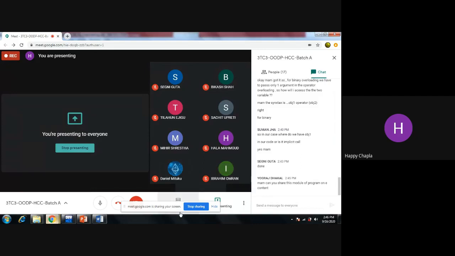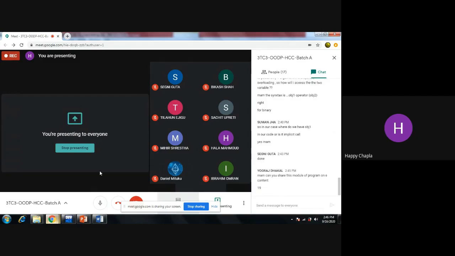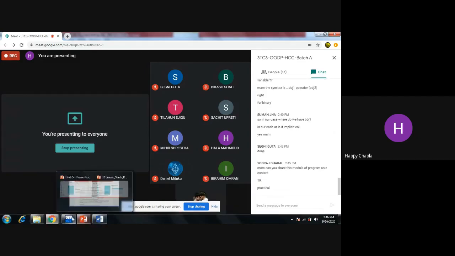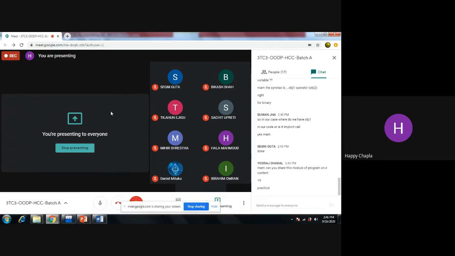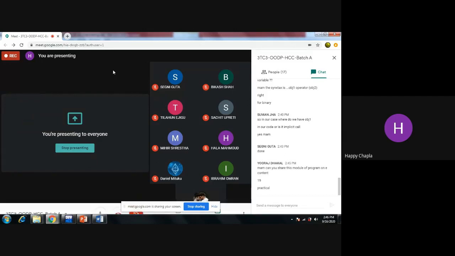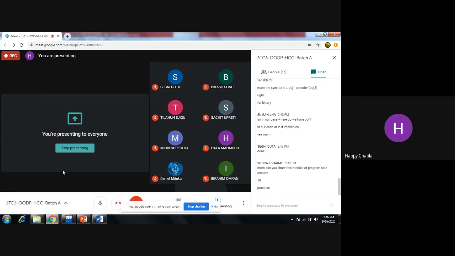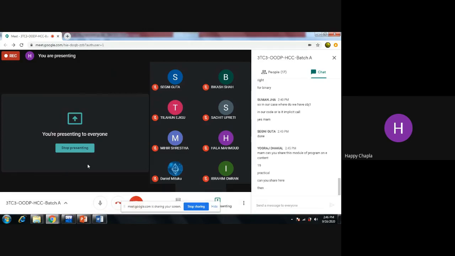This entire question, Yugraj? Question number 19. No, I cannot put it in the e-content because other students are remaining for the lab. So they can directly copy and paste the entire code, right? That's why I cannot put it in the e-content once we have completed the entire code.